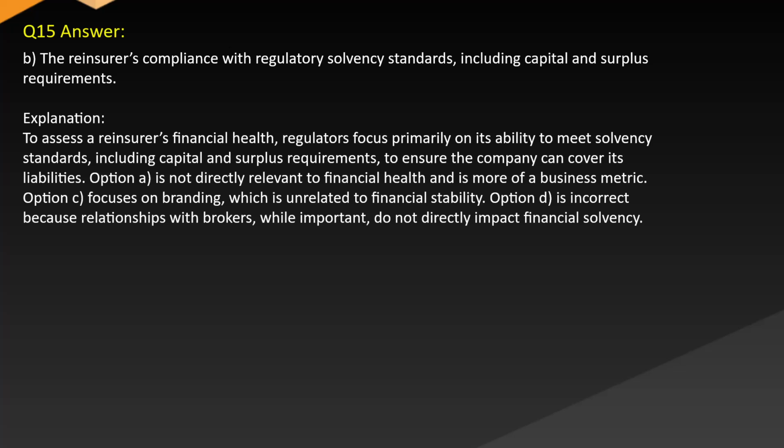Option A is not directly relevant to financial health and is more of a business metric. Option C focuses on branding, which is unrelated to financial stability. Option D is incorrect because relationships with brokers, while important, do not directly impact financial solvency.